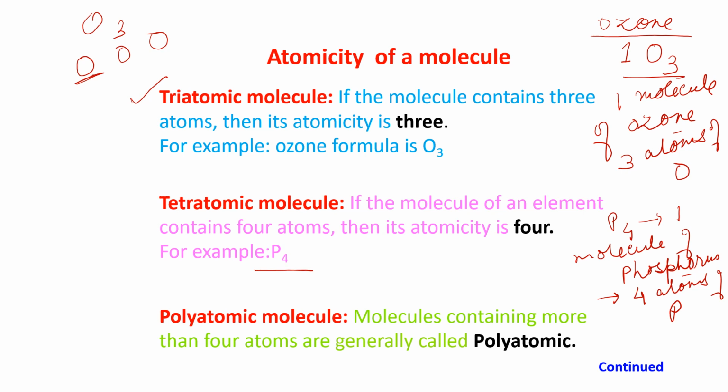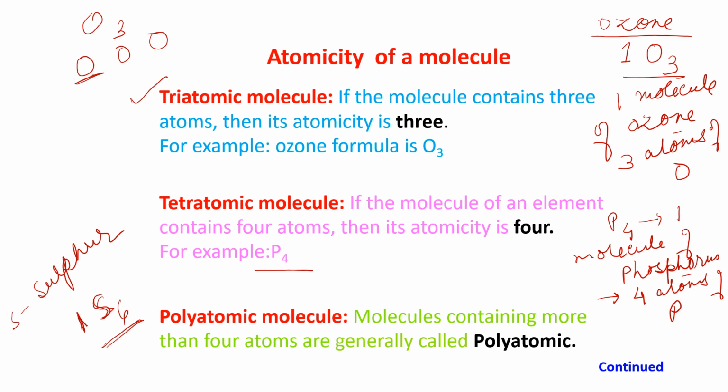Polyatomic means the molecule contains more than 4 atoms. The example is S6, where S is sulfur. S6 means one molecule of sulfur, containing 6 atoms of sulfur, and they are known as polyatomic.